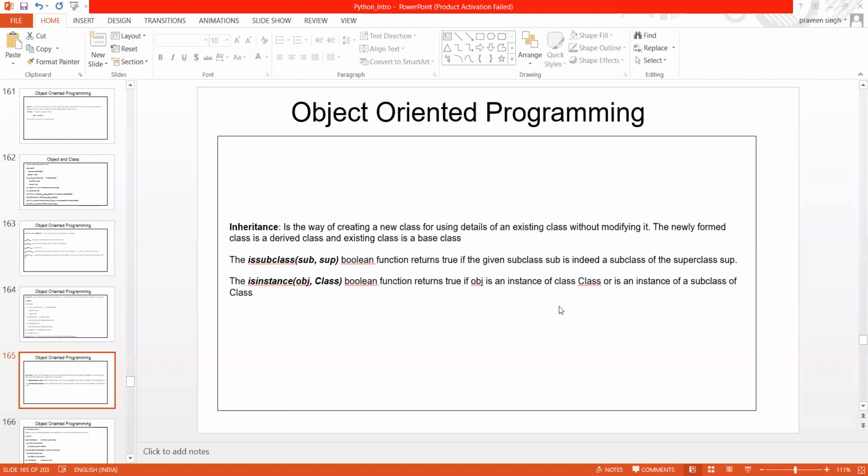We can create a new class using the same details, or modify a few methods of the existing class. The existing class is the parent class, or base class. If you want to write some other method in your derived class, you just need to write that method. That's it.